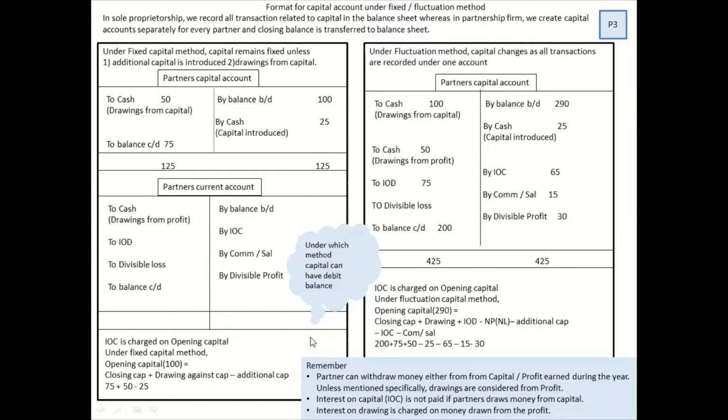Now the opening capital formula for fixed capital method will differ. Why? Because you are recording the remaining things in the current account. So the formula would be closing balance 75, add the 50 rupees drawing from capital minus cash amount, and you will get the figure 100. Why am I teaching you this method of opening capital? You will use this when you're doing past adjustment.